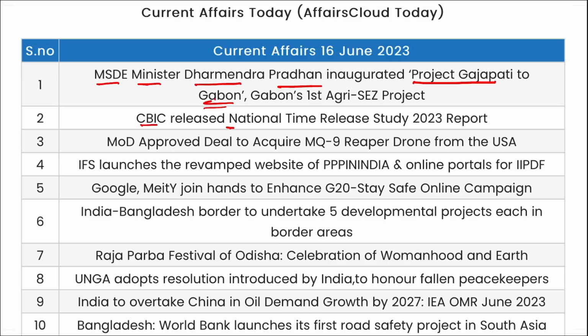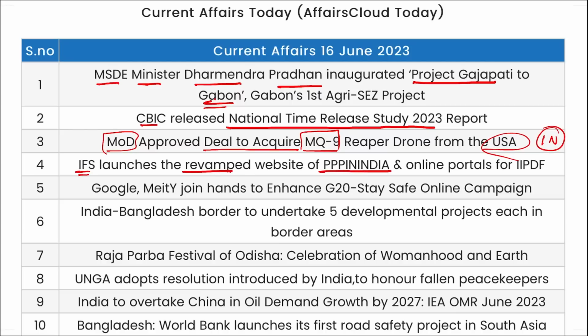CBIC released the National Time Release Study 2023. Ministry of Defense approved a deal to acquire the MQ-9 Reaper drone from USA, and it will be provided to the Indian Navy. IFS launches the revamped website of PPPIN India and online portal of IIPDF. Google and MEITY have joined hands to enhance the G20 Stay Safe Online campaign.